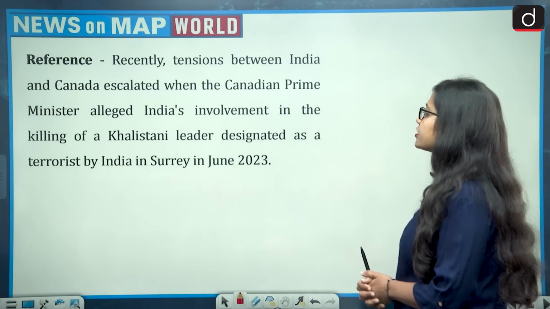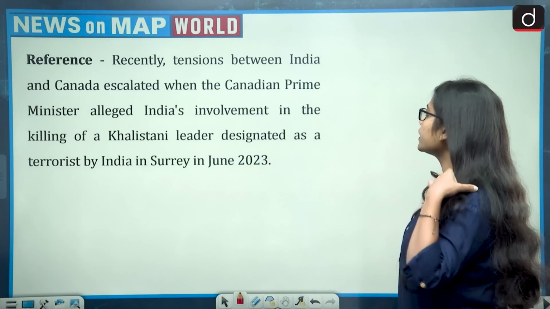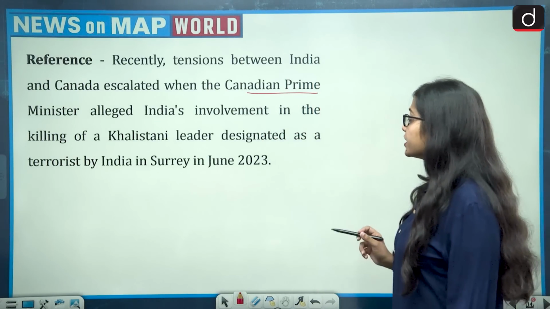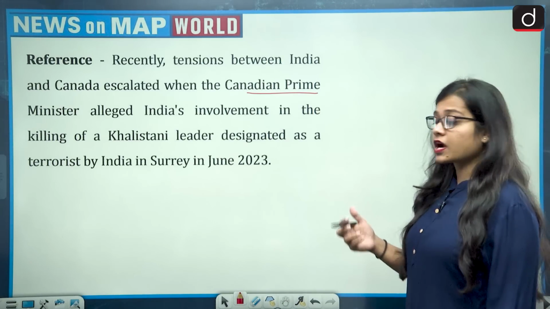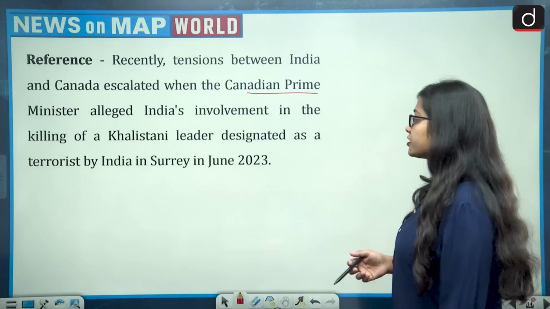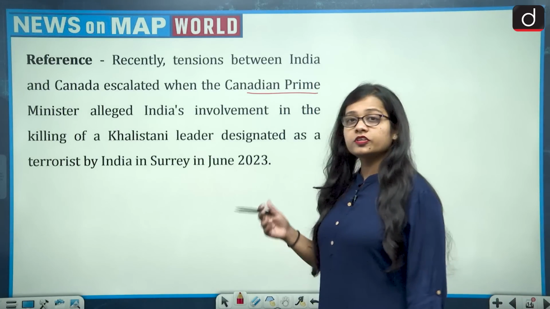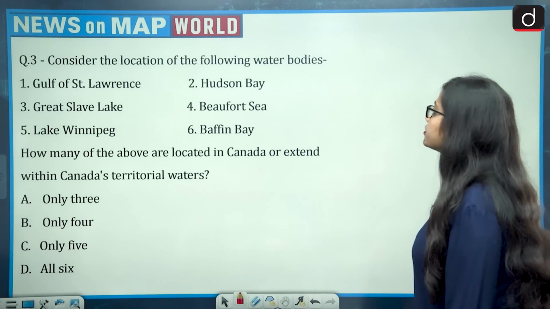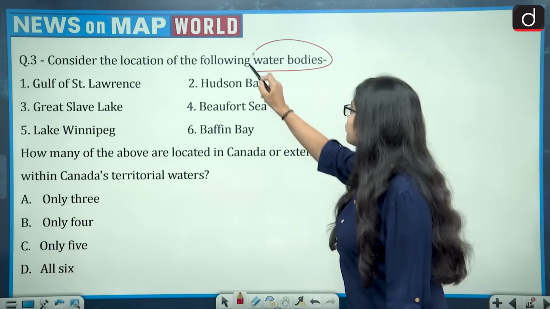The reference says, recently tensions between India and Canada escalated when the Canadian Prime Minister alleged India's involvement in the killing of a Khalistani leader designated as a terrorist by India. So this brought Canada to the news. So the question says, consider the location of the following water bodies.